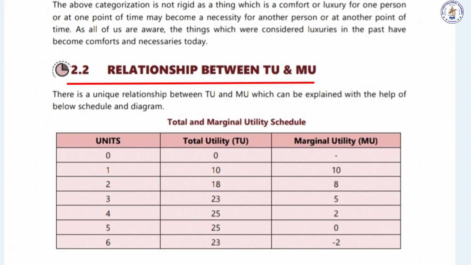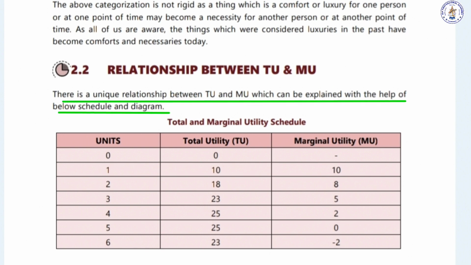Now we move on to the relationship between total utility and marginal utility. You have a schedule on page number 2.52 under the heading 2.2. There you have the units consumed by a consumer and the satisfaction that he obtains out of the units consumed.